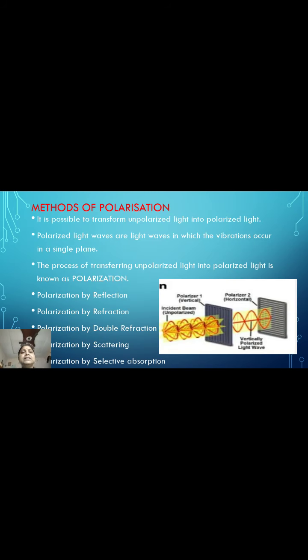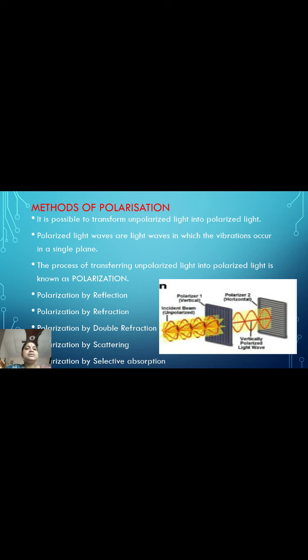Next is methods of polarization. It is possible to transform unpolarized light into polarized light, in which the vibrations occur in a single plane. The process of transforming unpolarized light into polarized light is known as polarization. The methods of polarization are reflection, refraction, double refraction and scattering, and the last one is selective absorption.